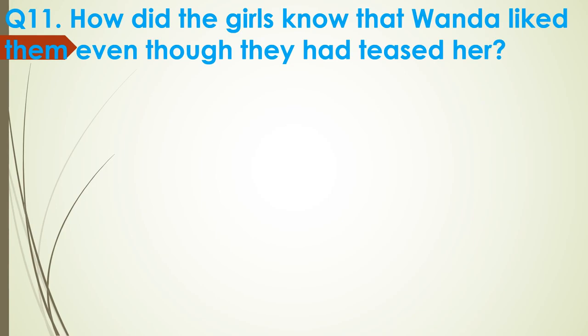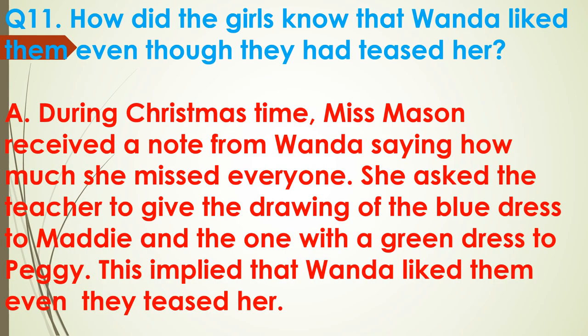Now next, how did the girls know that Wanda liked them even though they had teased her? So they know very well that they did not do well with Wanda Petronsky, but at last they came to know that Wanda liked them. How? During Christmas time, Miss Mason received a note from Wanda saying how much she missed everyone. She asked the teacher to give the drawing of the blue dress to Maddie and the one with the green dress to Peggy. So this implied that Wanda liked them even though they teased her.